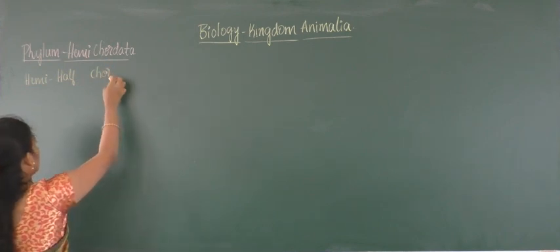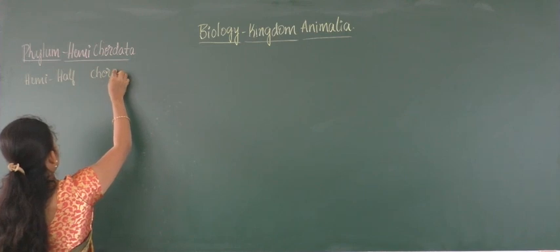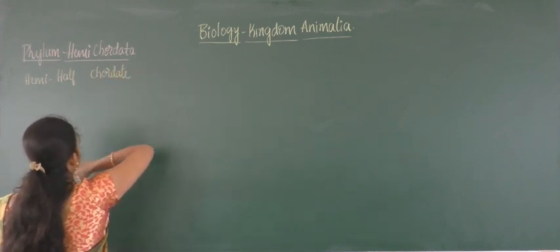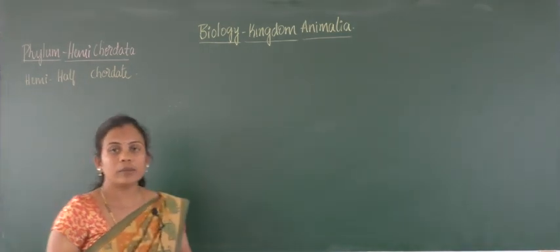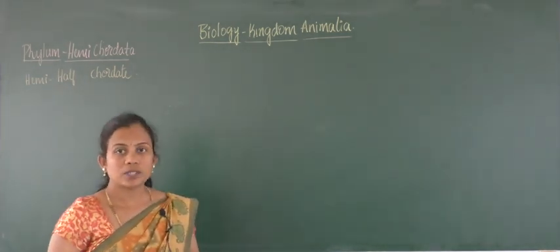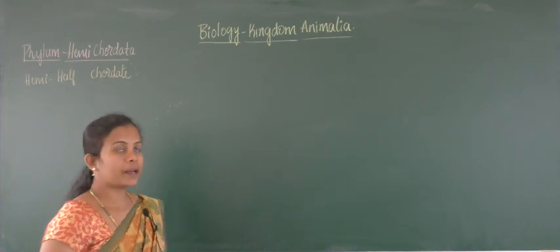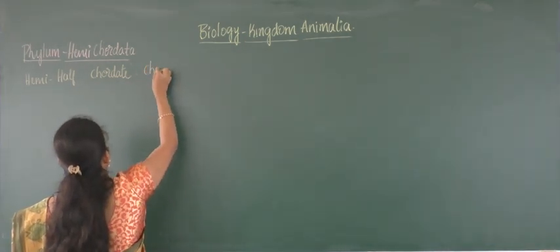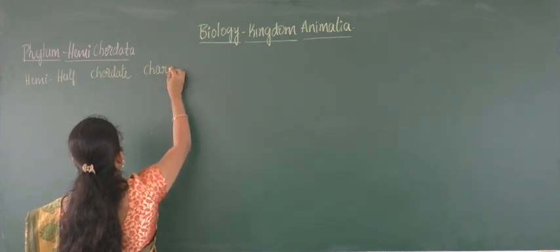Chordata refers to chordate properties. The organisms of the Hemichordata phylum possess half chordate characters. So that's why the name is called Hemichordata.